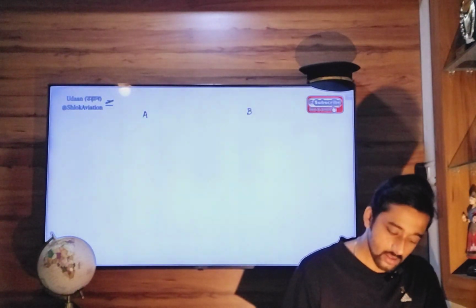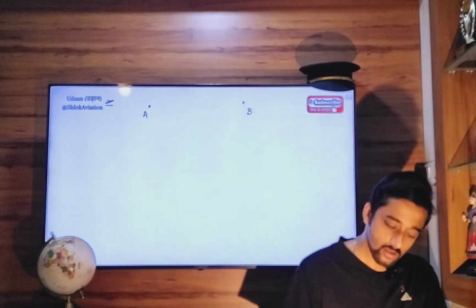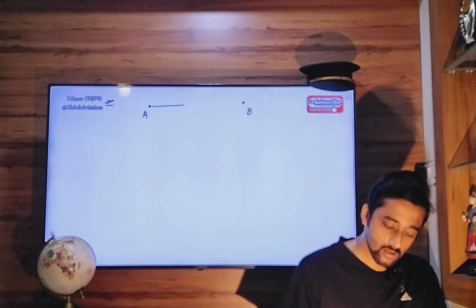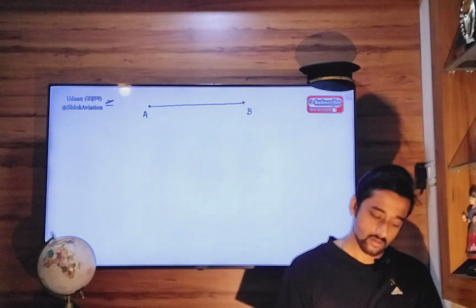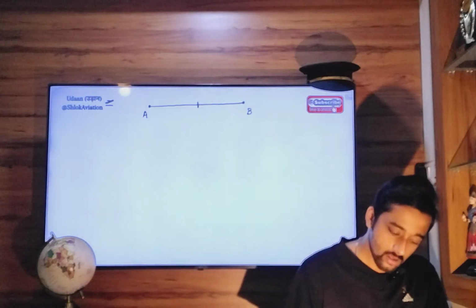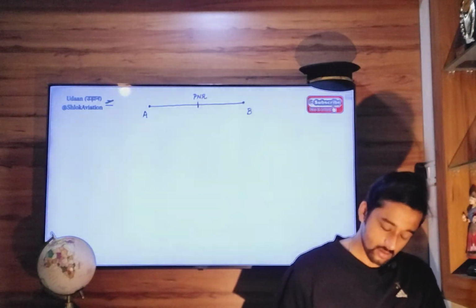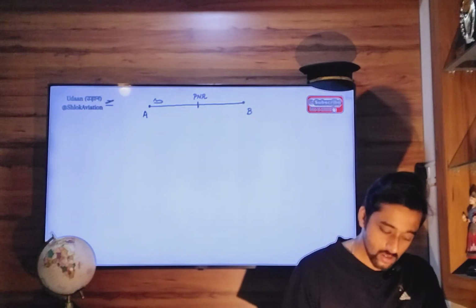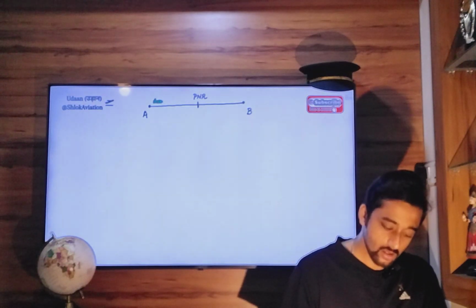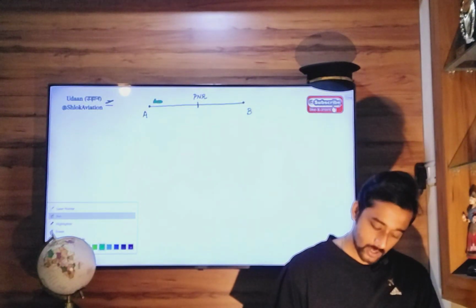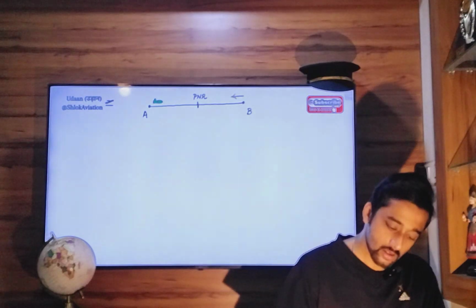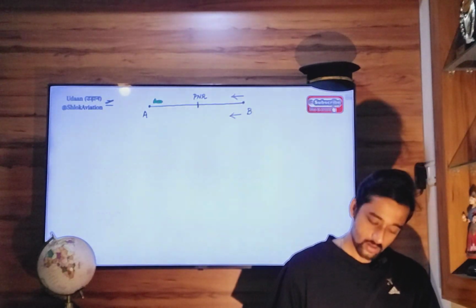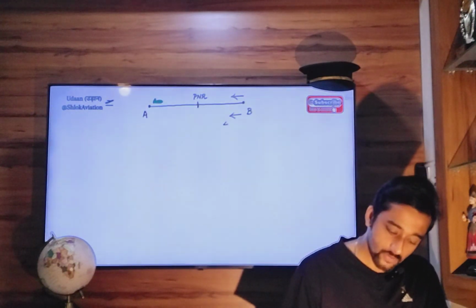Point A, point B. So going outbound, you are getting a headwind of 45 knots.